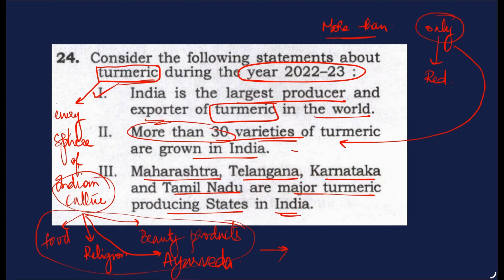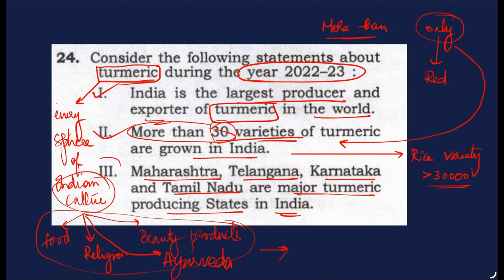During the examination, a fact struck my mind. I knew that rice varieties in India were more than 30,000. So since rice itself has more than 30,000 varieties, why can't turmeric have more than 30? So there is a very high possibility that this can be correct.